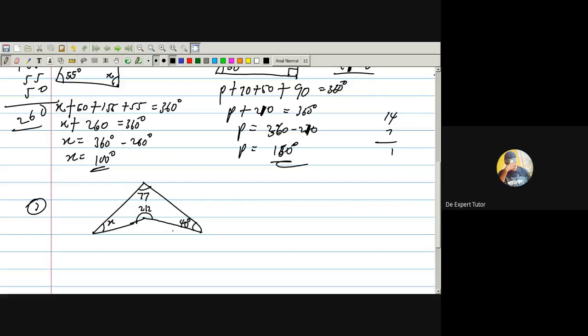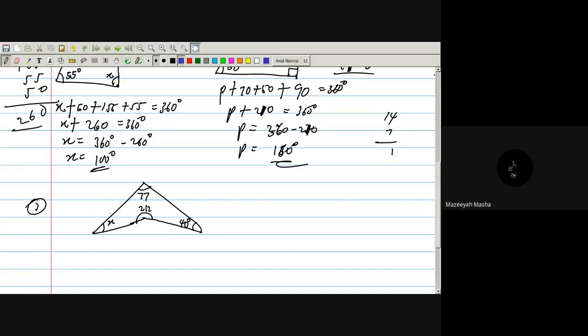Can you? Hello, can you solve something like this? Can you hear me? Hello? Yes, I can hear you. Sorry, I was on mute. Yes. Can you solve something like this?